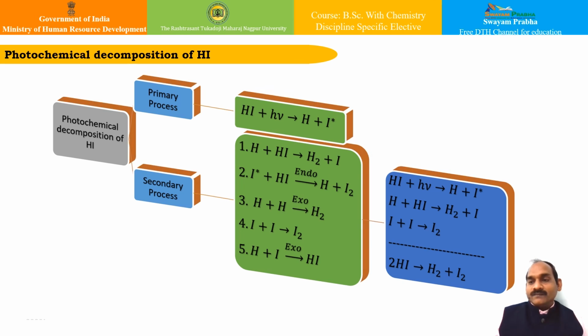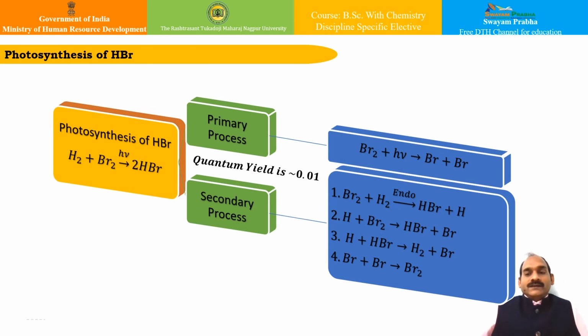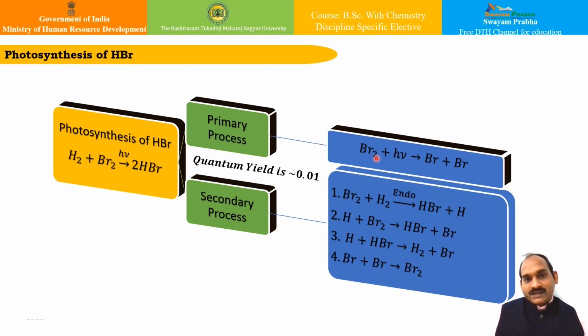Similarly, in case of photosynthesis of HBr, we see that hydrogen and bromine react in presence of radiation to form hydrogen bromide. This we all know. Now in this reaction, the quantum yield is very low, 0.01. Let us try to understand why it is so low. This reaction has low quantum yield at room temperature, and as you go on increasing the temperature, the quantum yield increases. This can be explained with the help of the mechanism shown over here.